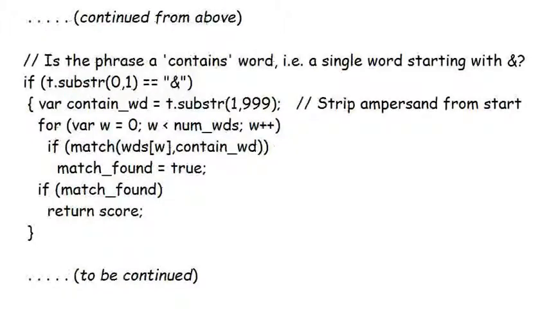Next, we have to determine whether the input matches any phrase that is a contains phrase, i.e. just a single word preceded by an ampersand. This is like that phrase that was simply the word friend that you saw earlier. In this case, the variable containWD holds the single word in the phrase stripped of its ampersand, and each of the words in the input is compared to see if it's compatible with it. If the word is found, then again we have a sentence match and the score is returned.